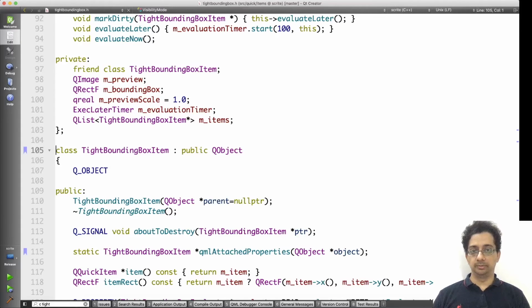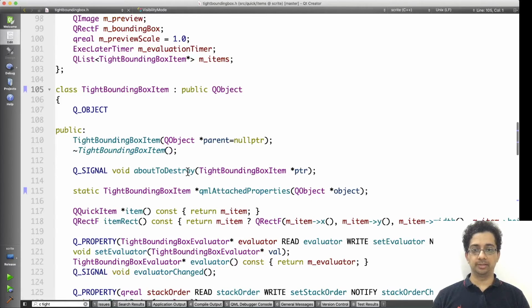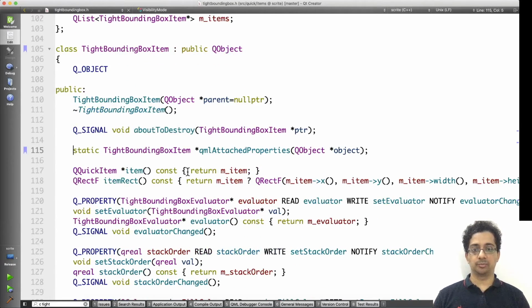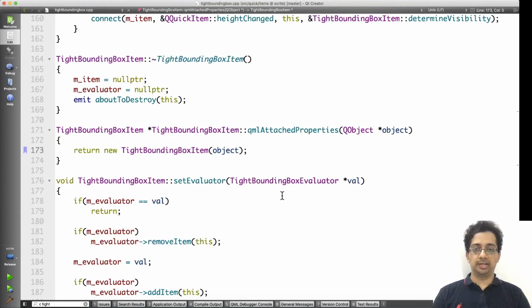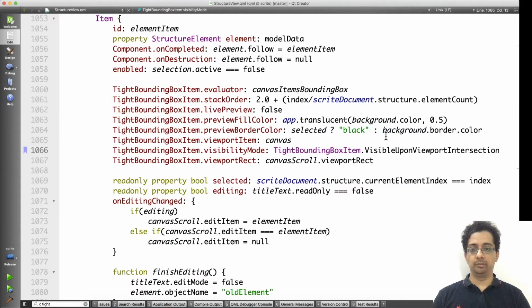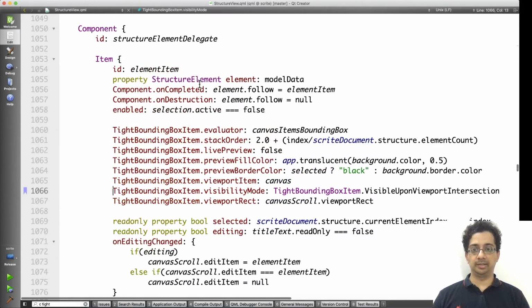To solve this problem, I created a class called TightBoundingBoxItem. It's a subclass of QObject. This is used as an attached property. That's why I've implemented the qmlAttachedProperties function. We also have these two macros here, which make it available as an attached property. The qmlAttachedProperties function is implemented to create a new instance of TightBoundingBoxItem for the object passed as parameter here. And because of this, we are able to create an instance of TightBoundingBoxItem for the element item which represents the structure element.